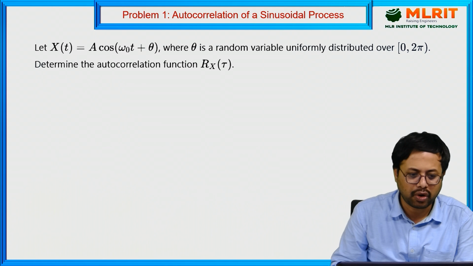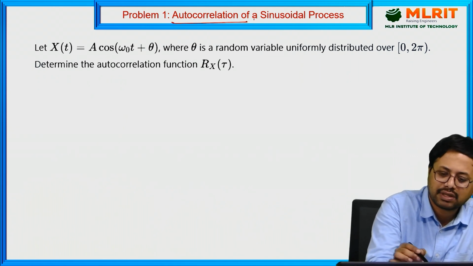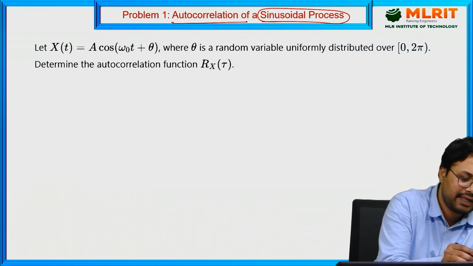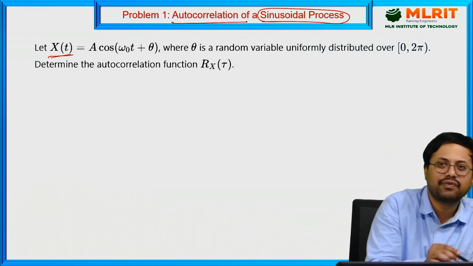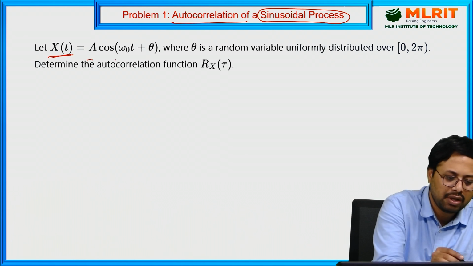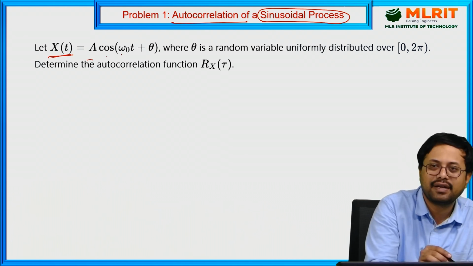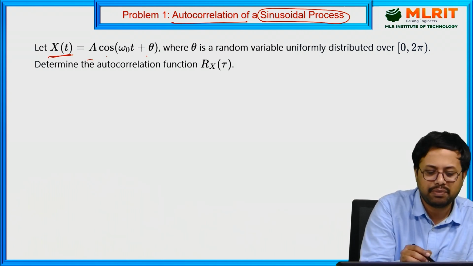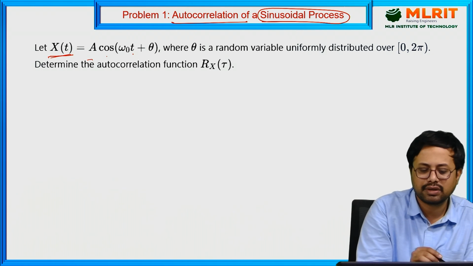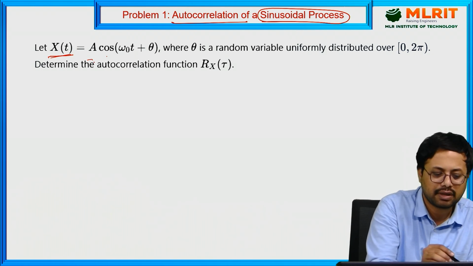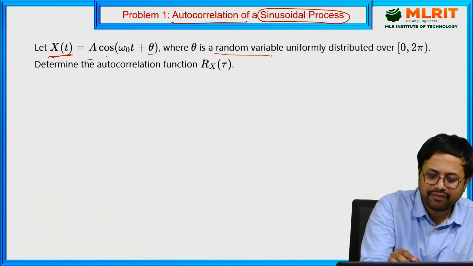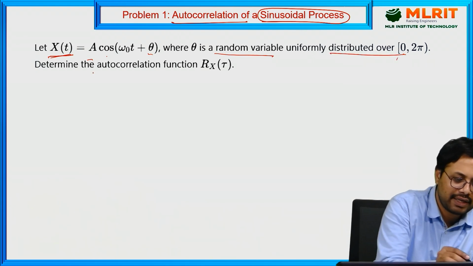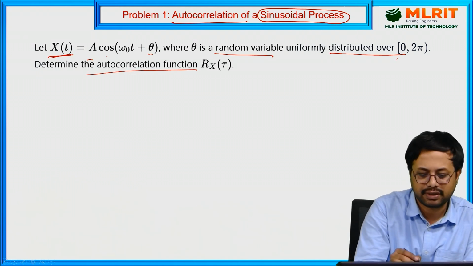Now we will discuss the problems based on the autocorrelation function of a sinusoidal process, meaning any sine or cos function. Here I consider x of t, a random process, equal to A cos of omega naught t plus theta. A is the amplitude, cos is the function, omega naught is the angular frequency with respect to time, and theta is a random variable. Omega naught is a constant, and A is also a constant. Theta is a random variable uniformly distributed over the interval 0 to 2 pi. Determine the autocorrelation function.